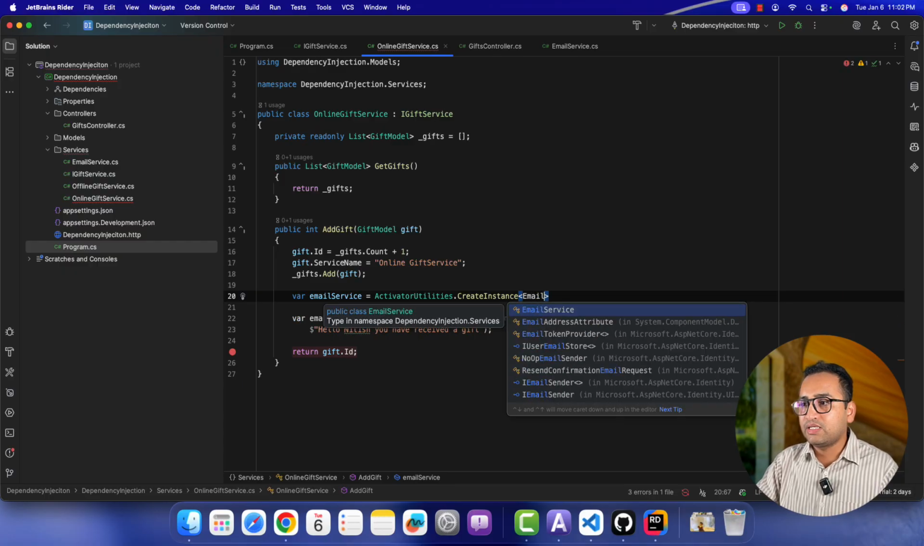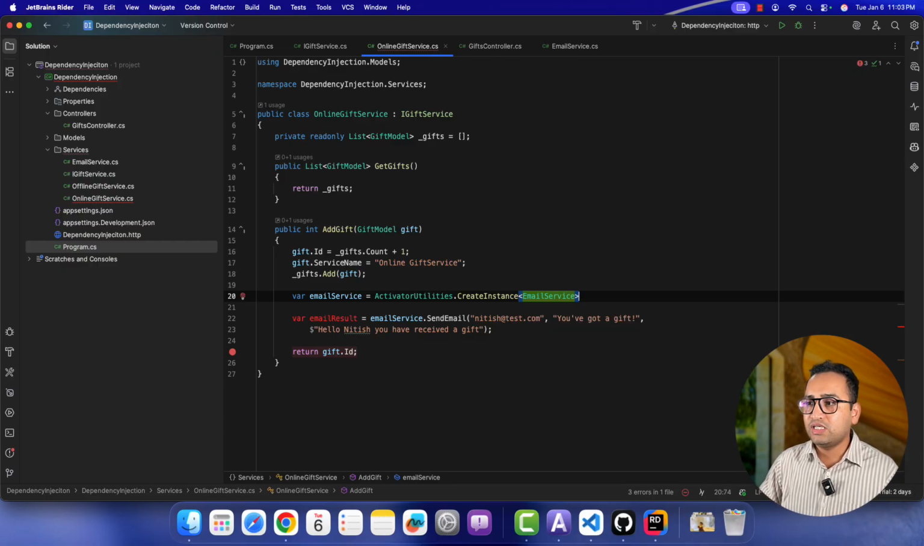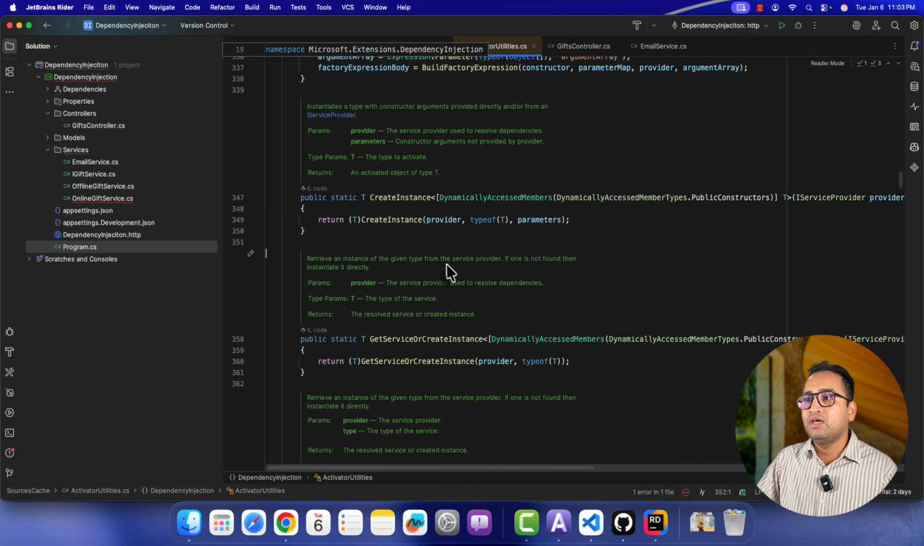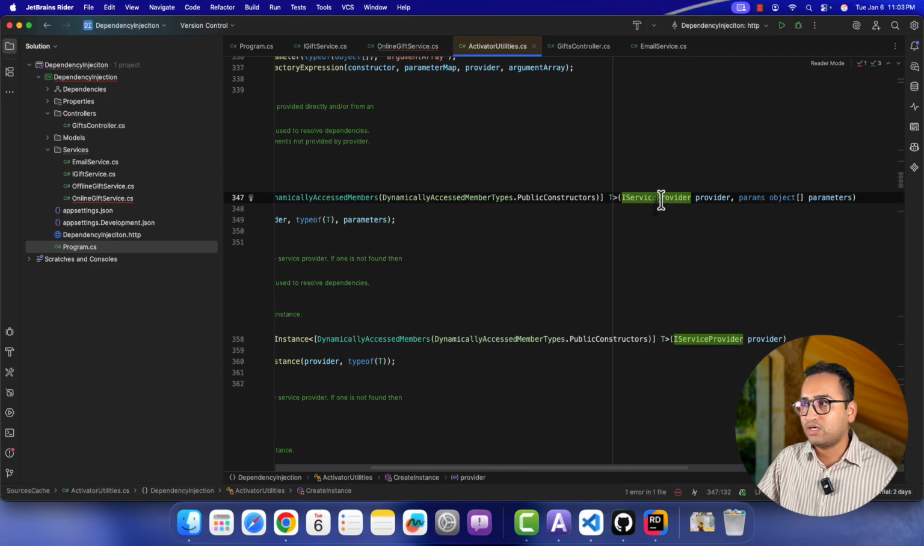So here I'm writing that I want the instance of this email service. Let's see what is there in this CreateInstance method. We have to provide this IServiceProvider, and if there are some parameters in your service, then you can also pass them over here, and we are using the concept of params over here. We'll talk about that also.